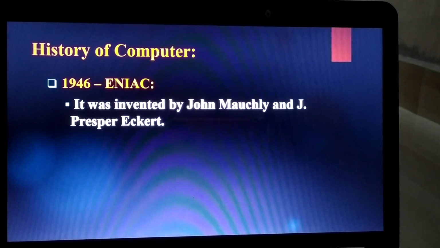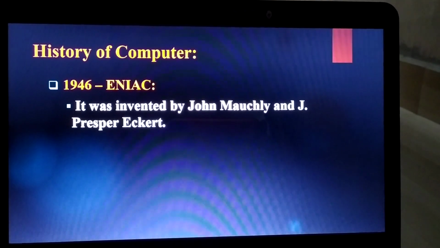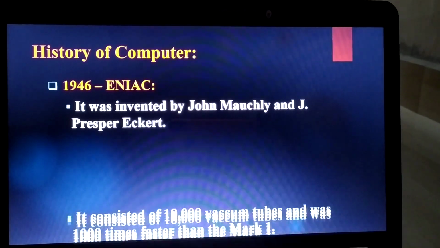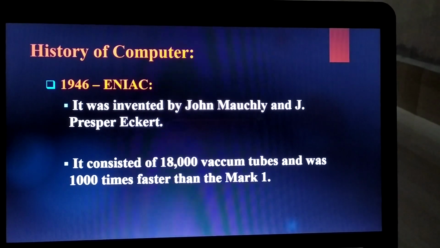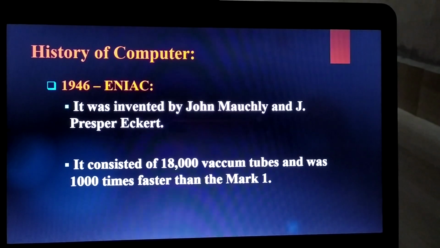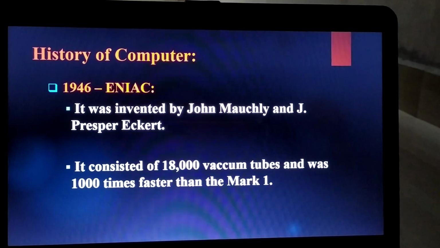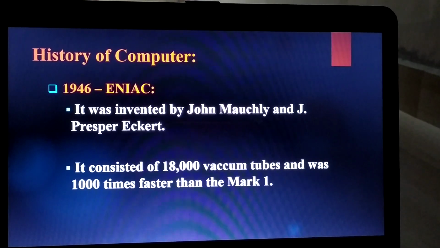It was invented by John Mauchly and J. Presper Eckert. It consisted of 18,000 vacuum tubes and was 1,000 times faster than the Mark I.